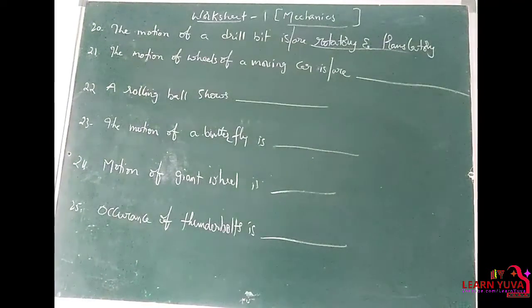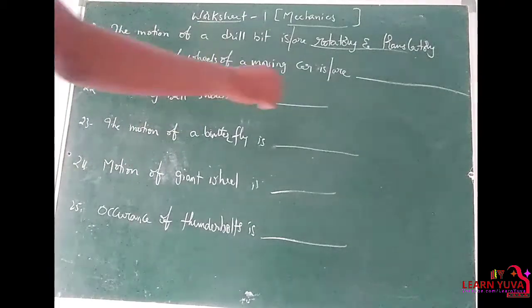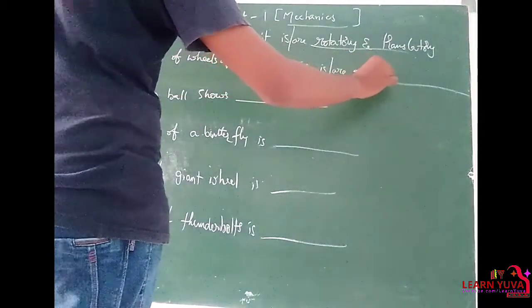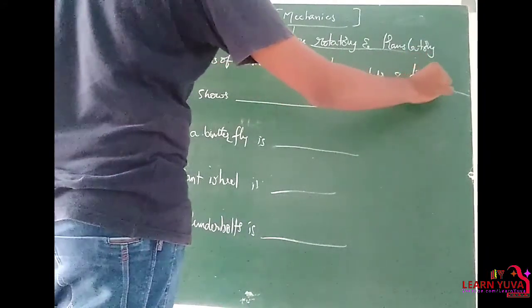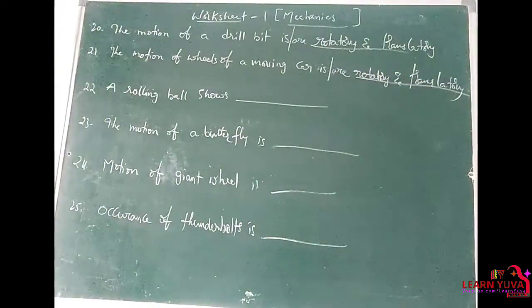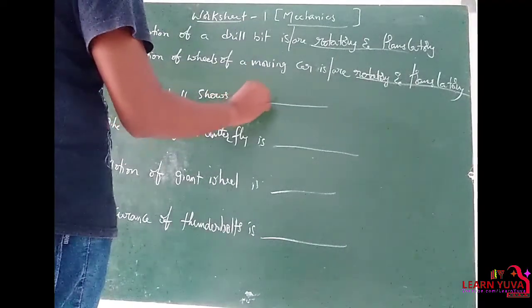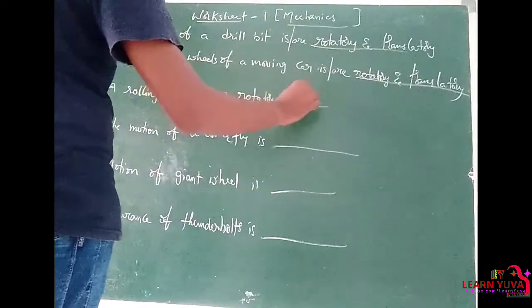Next, the motion of wheels of a moving car. So wheels, rotatory motion as well as translatory motion. That's why the car is moving forward. So rotatory motion and translatory motion. Rolling ball shows, if you roll a ball on the ground, the ball rotates. So it has rotatory motion as well as the ball moves forward. So translatory motion.